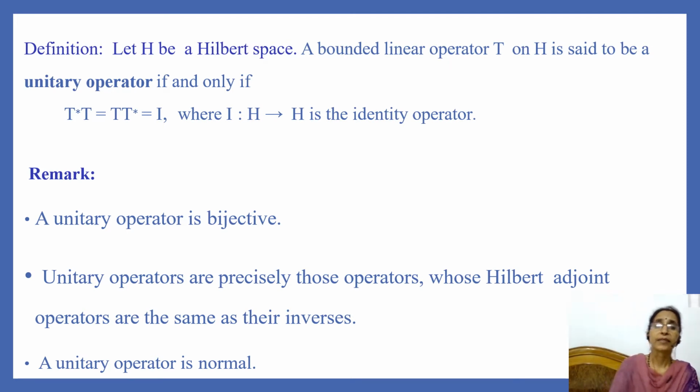First remark is a unitary operator is bijective. Second remark is unitary operators are precisely those operators whose Hilbert adjoint operators are the same as their inverses. And third remark is a unitary operator is normal, which is clear from the definition itself.